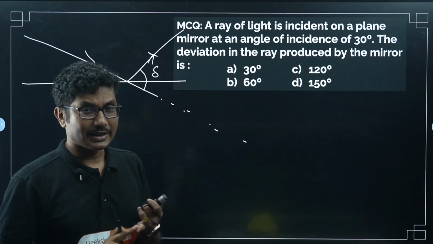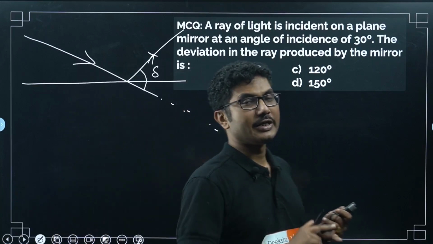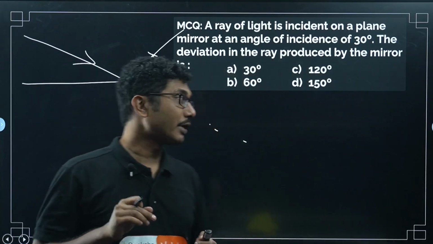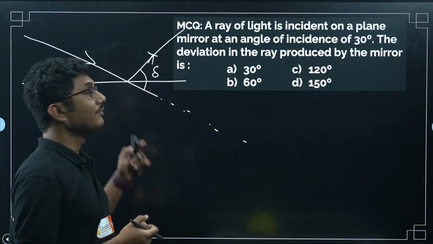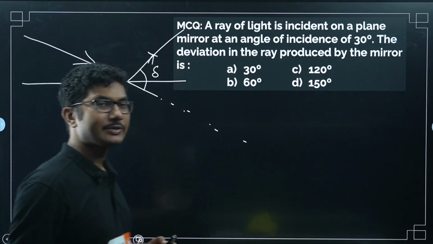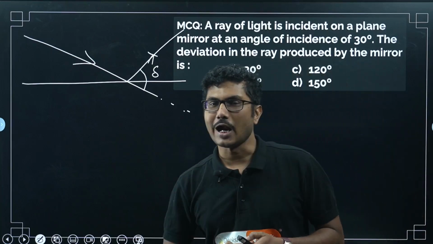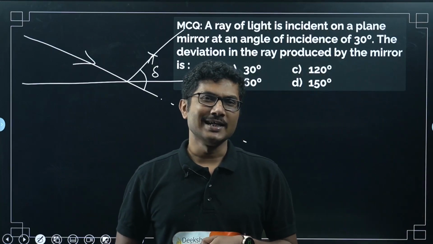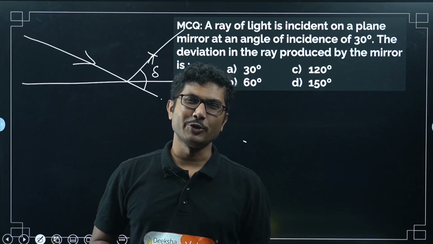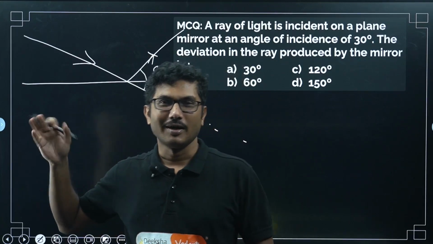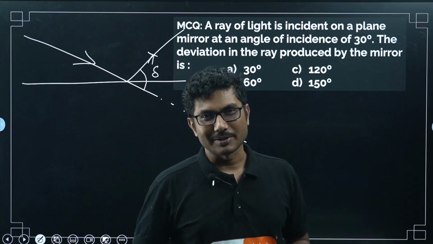This is true for all types of rays, not just reflection. It is true for refraction, and for scattering also. Deviation means how much it deviates from its original path. For example, you started watching this video and suddenly you decide, sir is talking too much, boring, I will go and watch some reels, some entertaining videos, some songs.